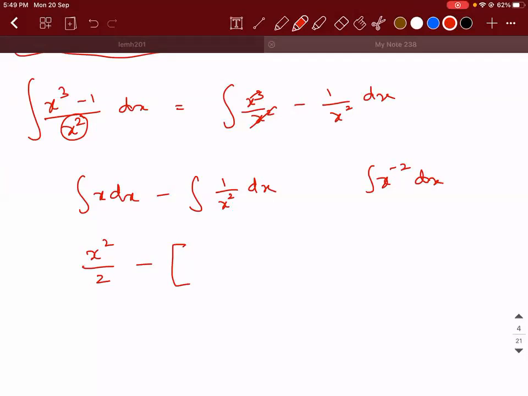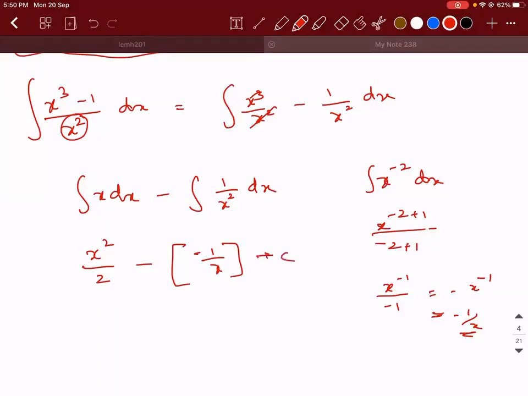You will get minus 1 by x, because derivative of 1 by x is minus 1 by x square. So derivative, I hope you got this. X power minus 2 plus 1 by minus 2 plus 1, x power minus 1 by minus 1. So minus is outside. Minus of x power minus 1, minus 1 by x. I hope this is clear now. Yes, sir, it's clear.